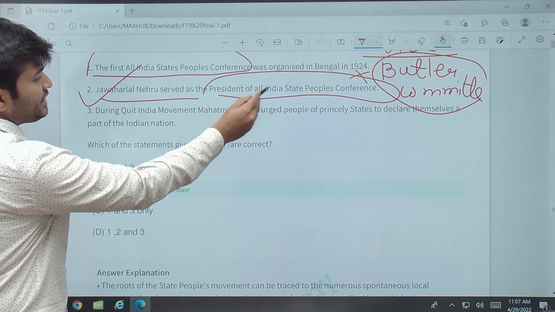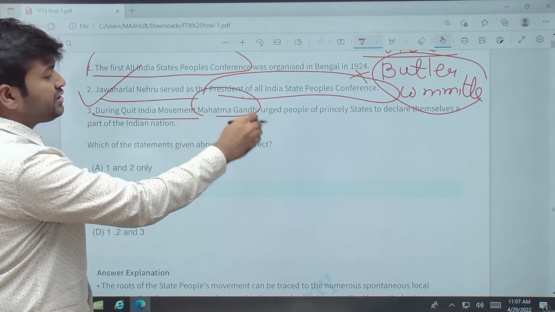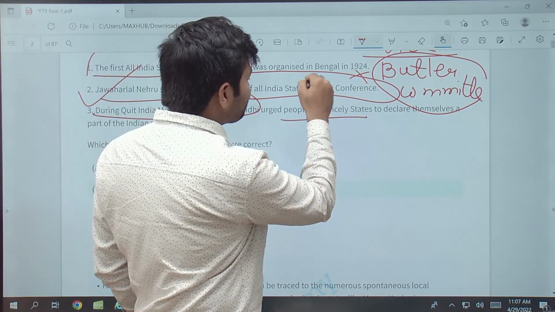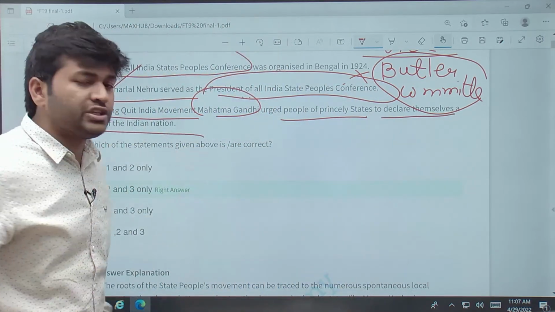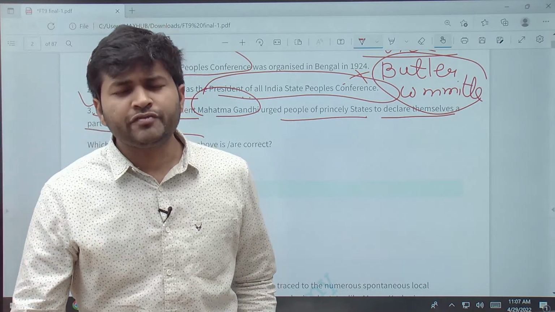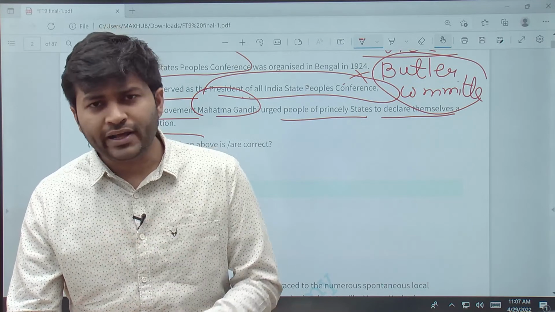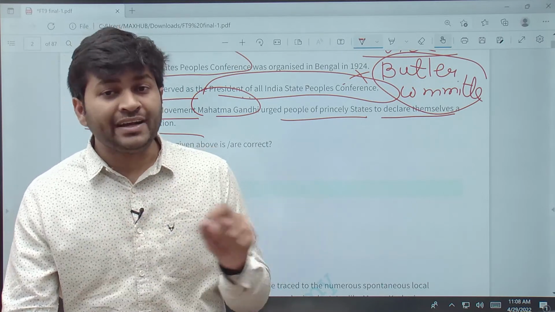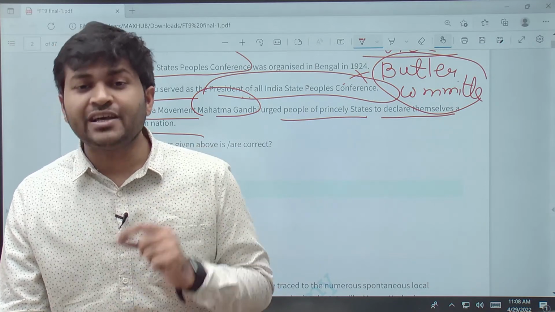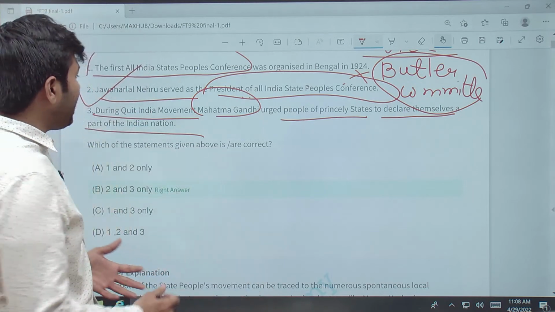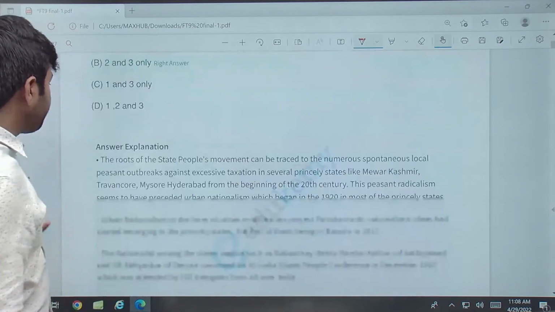During the Quit India movement, Mahatma Gandhi urged the people of the princely states to declare themselves a part of the Indian nation. Given that a lot of questions regarding the provinces have been covered to a large extent, this part is an untouched area of UPSC. Yes, the Butler Commission has been asked in the examination, but we need to brush up on the State People's Conference. So this is the answer to it.